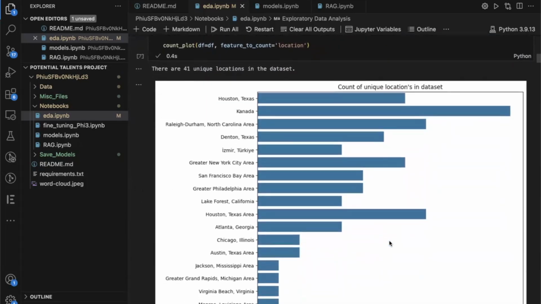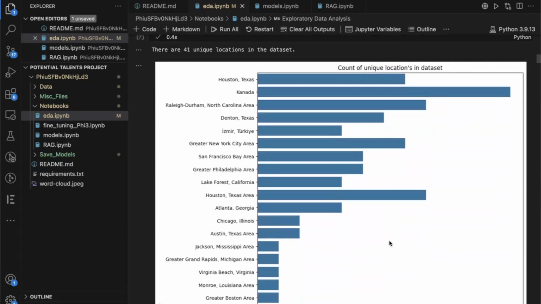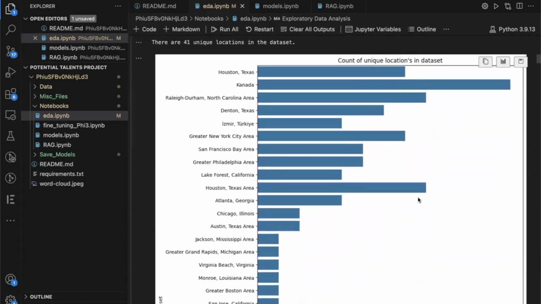Unique job locations. This was interesting. It looked like most of them were hailing from Canada, or Houston, Texas is represented. That was another thing that I found in this data set: maybe to make these a little more uniform, strip out the area and the greater, that kind of thing.